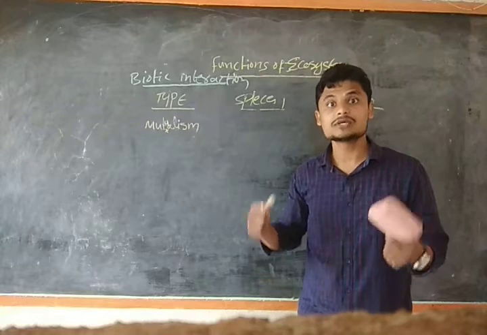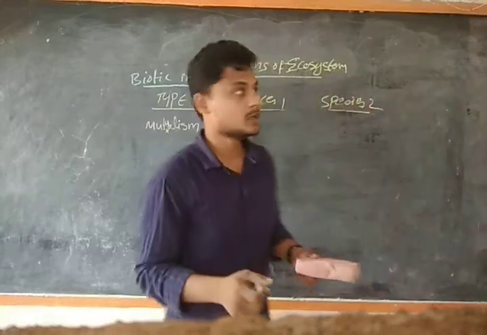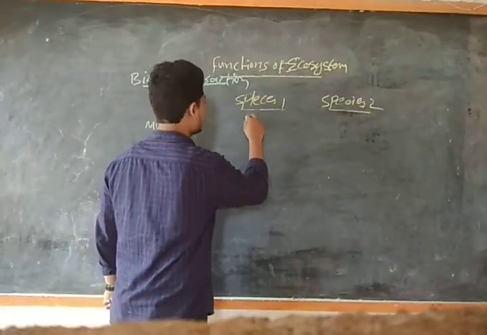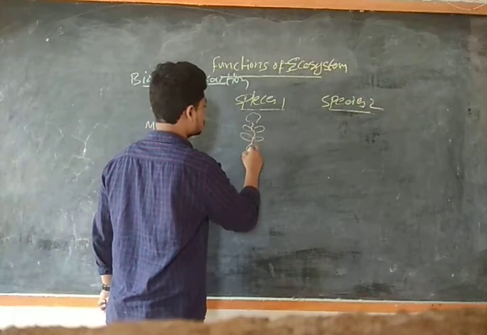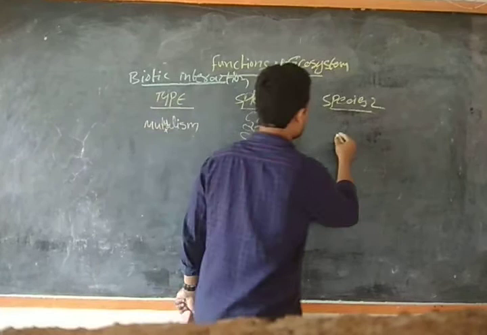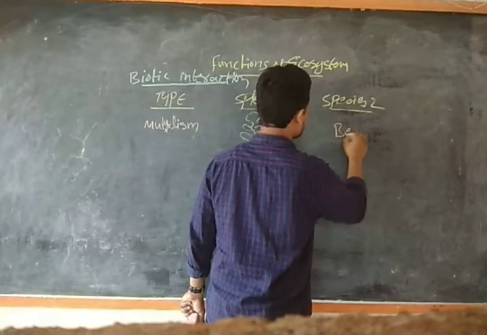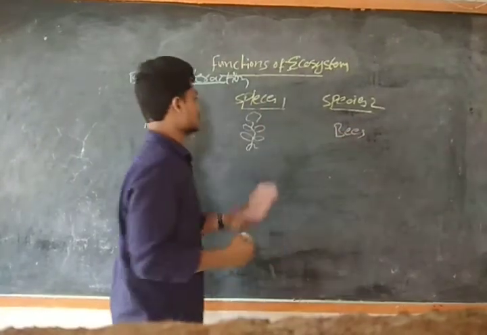In what way does this take place? For example, take species 1 as a small plant and species 2 as bees.